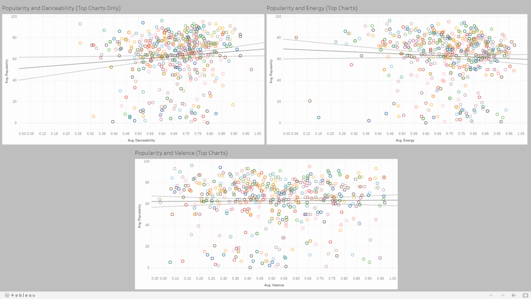These 3 scatter plots show off the relationships between danceability, energy, and valence against popularity. Danceability goes up, popularity goes up. As energy goes up, popularity goes down. And as valence goes up, popularity kind of stays the same. Of these 3, danceability and popularity were the only 2 to have a significant relationship.